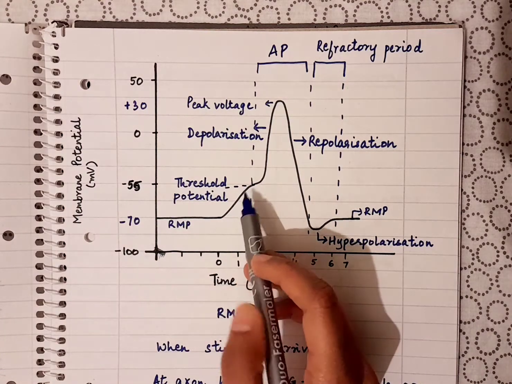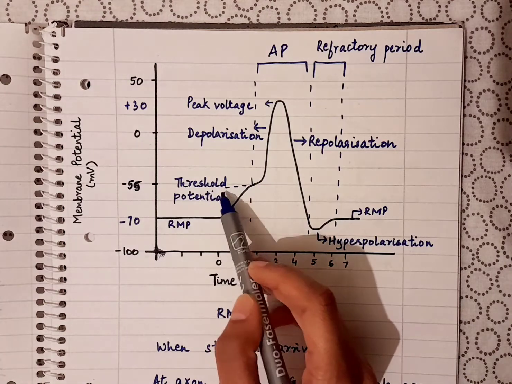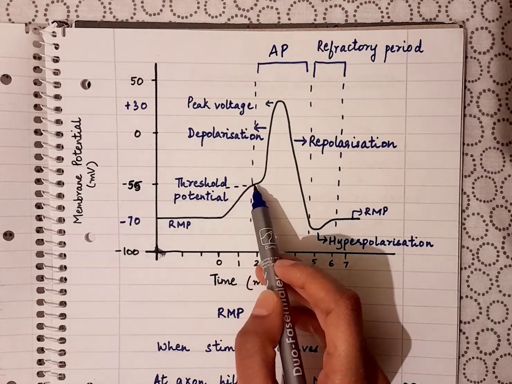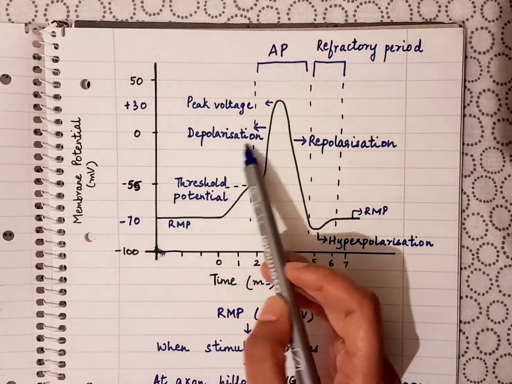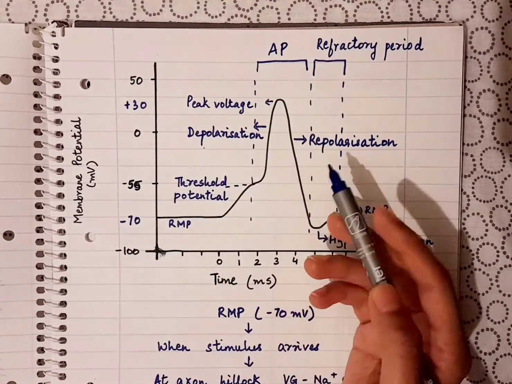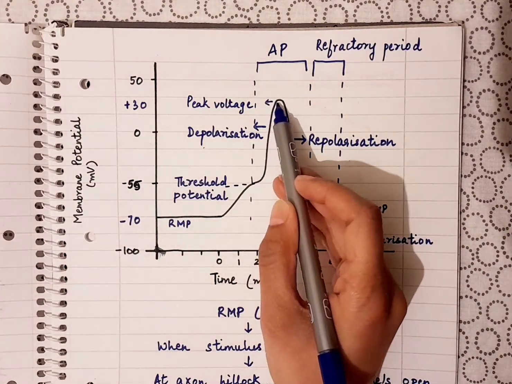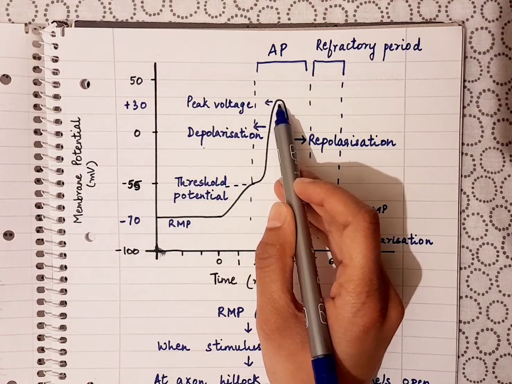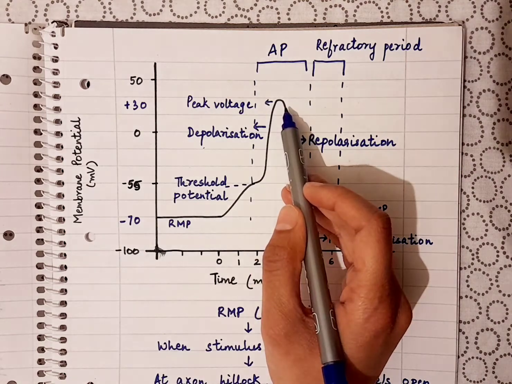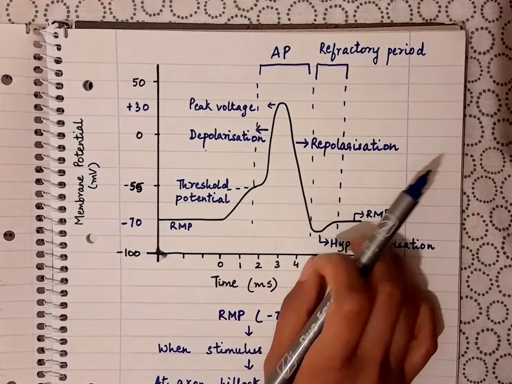Once it reaches minus 55 and crosses the threshold potential, the membrane is said to be depolarized. Depolarization occurs because of this influx of sodium, and it keeps on rising and reaches the peak voltage, which is plus 30 millivolts.